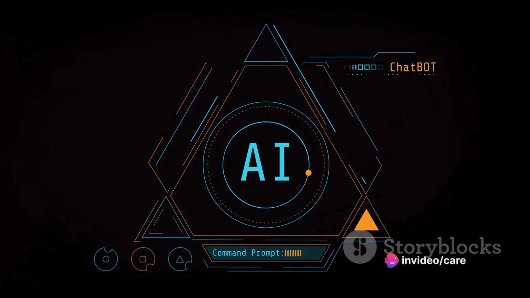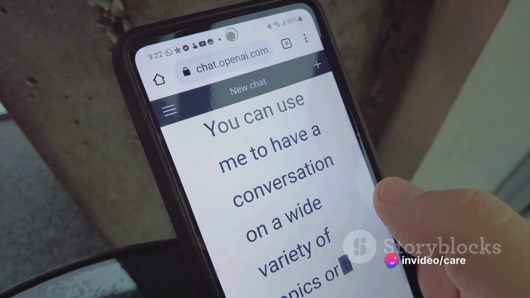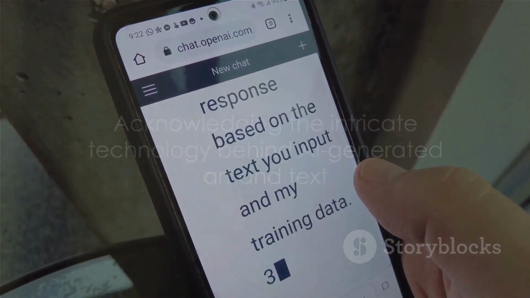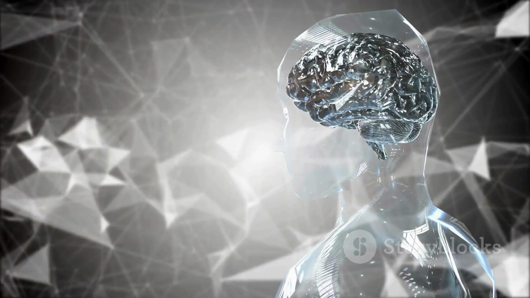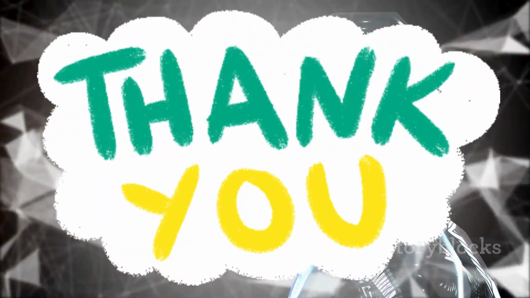intelligence. So the next time you marvel at a piece of AI-generated art or read a piece of AI-generated text, remember the complex processes and incredible technology that made it possible. Generative AI is truly a testament to the astonishing capabilities of artificial intelligence.